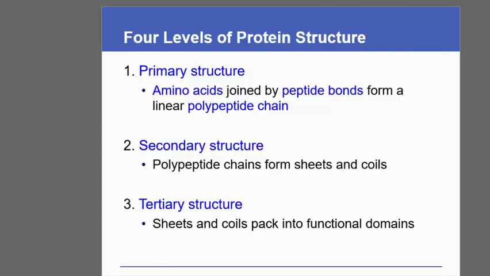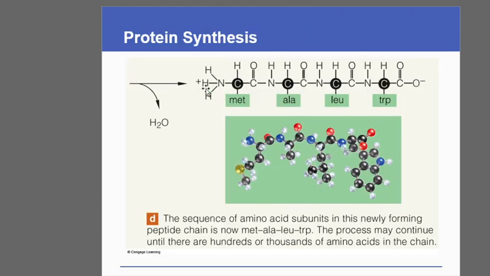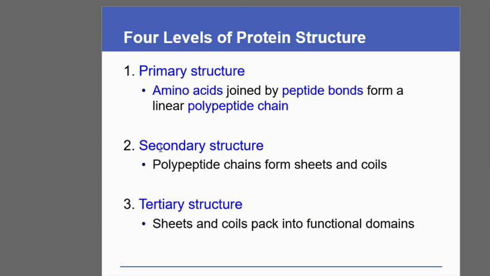Now in the earlier slide we have seen this is the extended or linear structure of a chain of amino acids. This structure is regarded as the primary structure. Primary structure means amino acids joined by peptide bonds, which form a linear polypeptide chain.